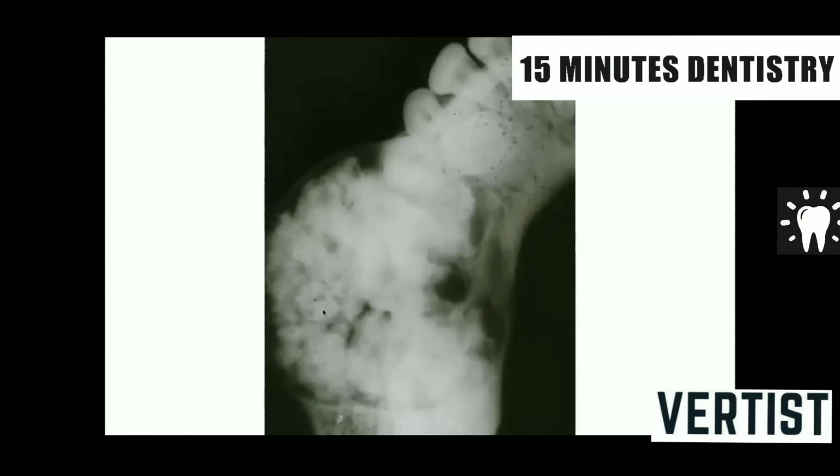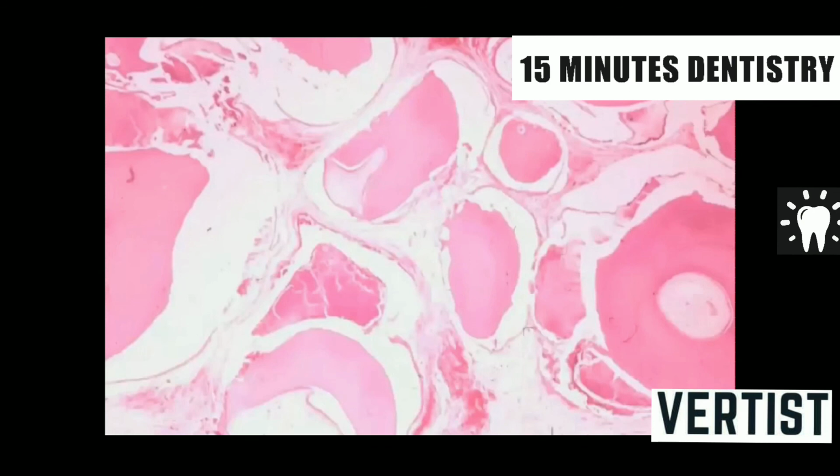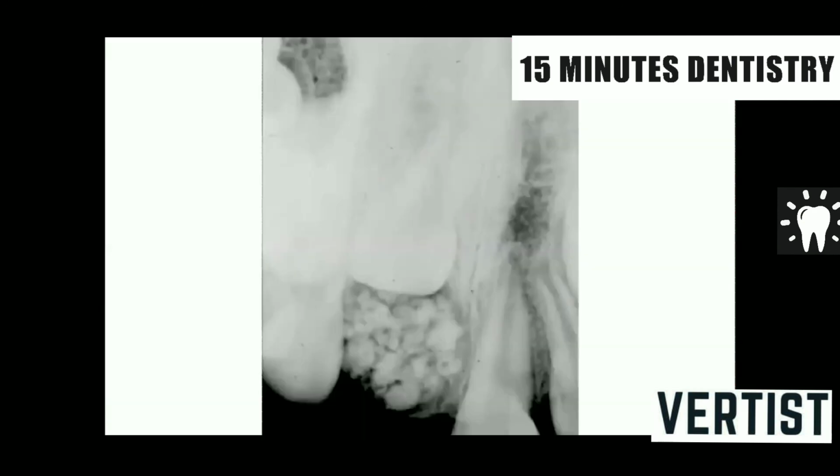Some are looking like teeth. So it could be a compound odontoma. When you study this compound odontoma microscopically, this is the enamel space. Enamel is washed away during decalcification. This is dentine and this is dental pulp. So they are organized in a tooth-like fashion. So this is a compound odontoma. This is a cross section and this is the longitudinal section of this.